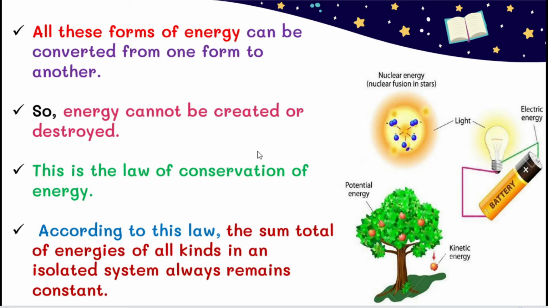So, this proves the law of conservation of energy. According to this law, the sum total of energies of all kinds in an isolated system always remains constant. There are no losses, there are no gains, but energy is transferred. One form of energy is transferred to another form of energy. This is the main concept of the law of conservation of energy, students. So keep it in mind.